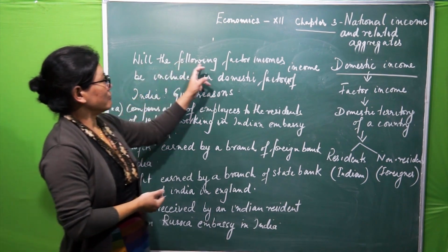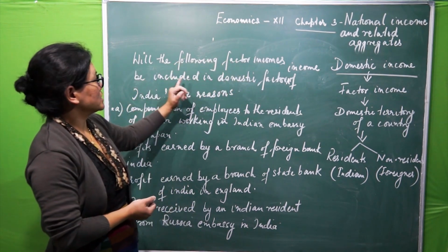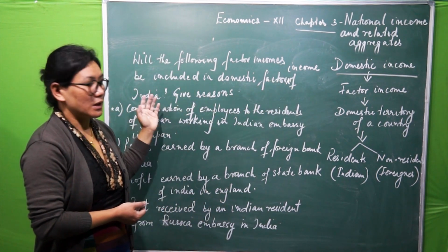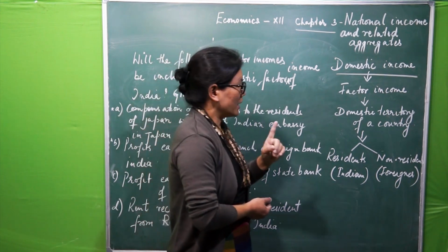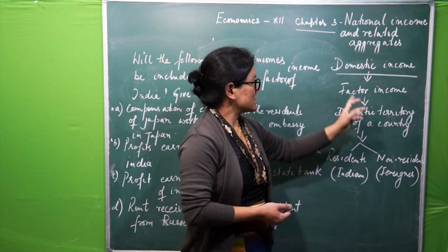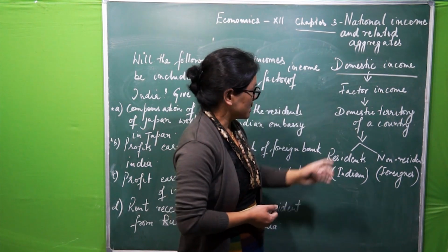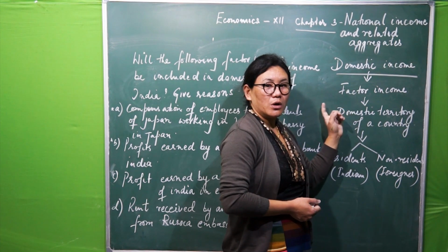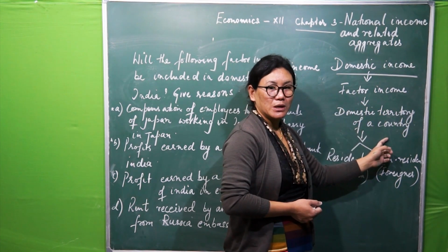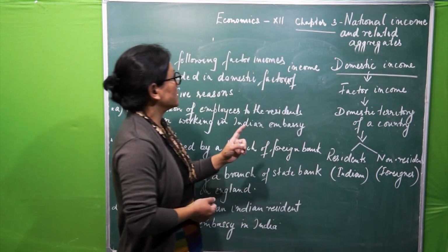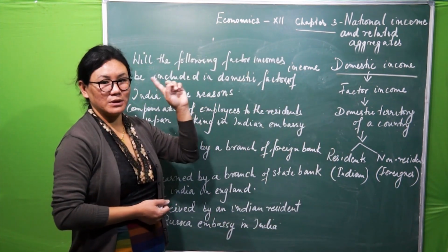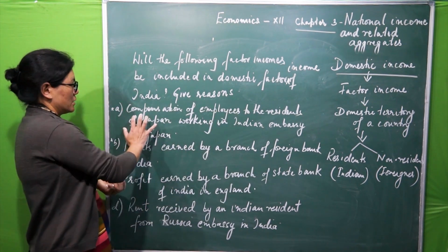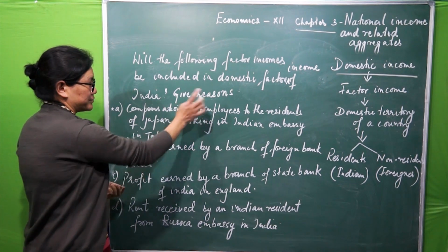Will the following factor incomes be included in the domestic factor income of India? I said that whatever income, that is factor income, is generated within the domestic territory of a country or within the economic territory of a country, then that will become the domestic income of that country. Right? Now, we have to also give reasons.